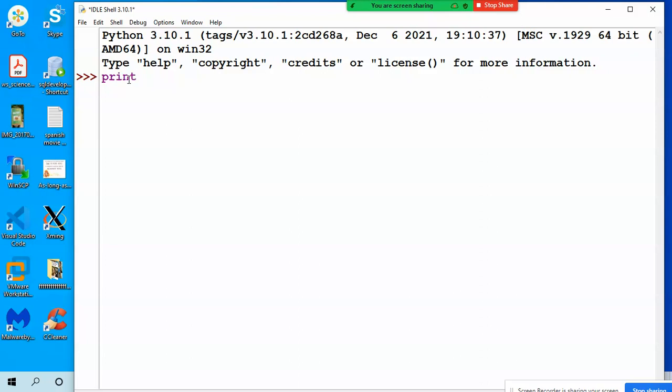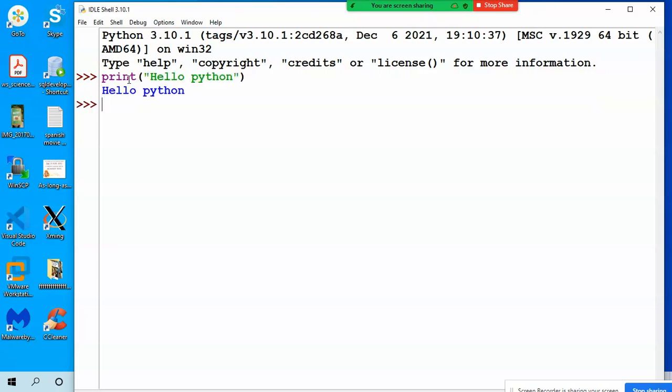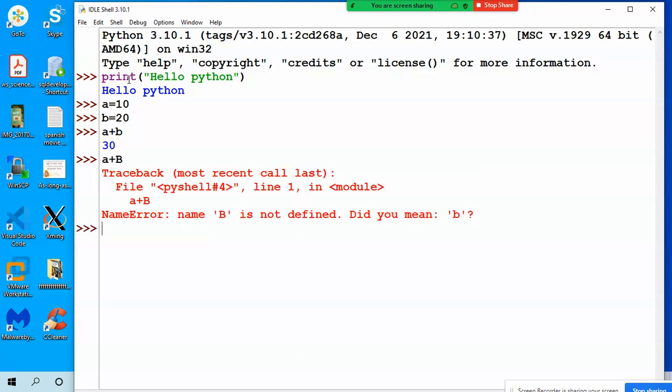So try a print statement: print Hello Python, like Hello Java. So I got it. Can I use the up and down keys? No, up and down won't work; everything you have to type again. Then a is equal to 10, b is equal to 20, and you can try a plus b. Is it case sensitive or not? Case sensitive, compulsory.